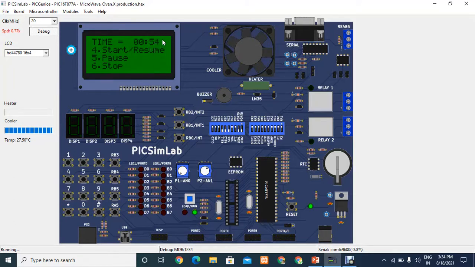See, the time is incremented and you can pause by pressing 5. See, all are stopped. Let me resume by pressing 4. Now the time is not incremented when I press the switch 4. When the time is completed, the cooler will be off and the buzzer will be turned on indicating that the cooking time is up.